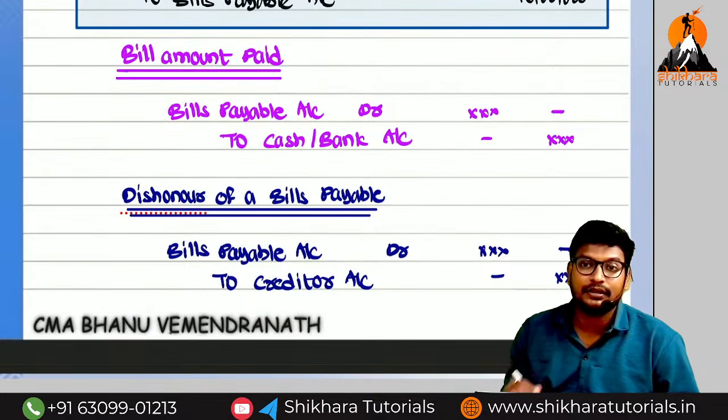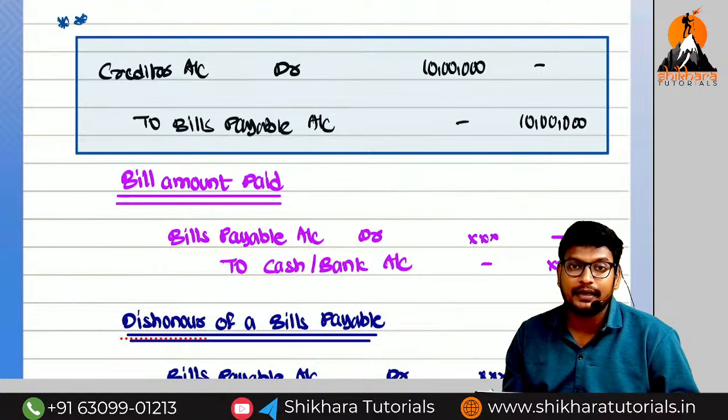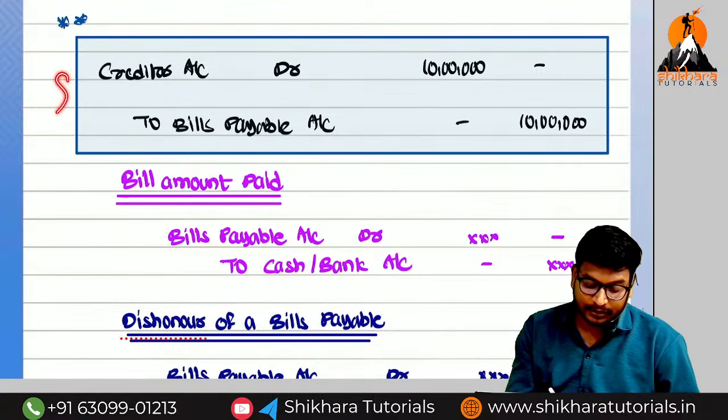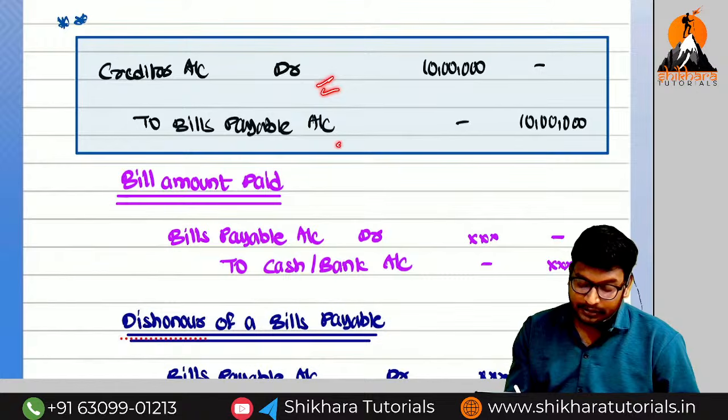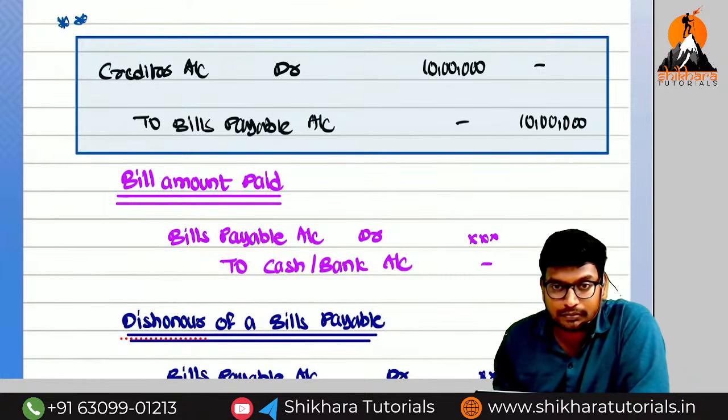And if it is a dishonor, this entry is reversed. Dishonor means opposite to the accepted entry. What is the accepted entry? Creditor account debited to bills payable account. What is the reverse entry? Bills payable account debited to creditor account.